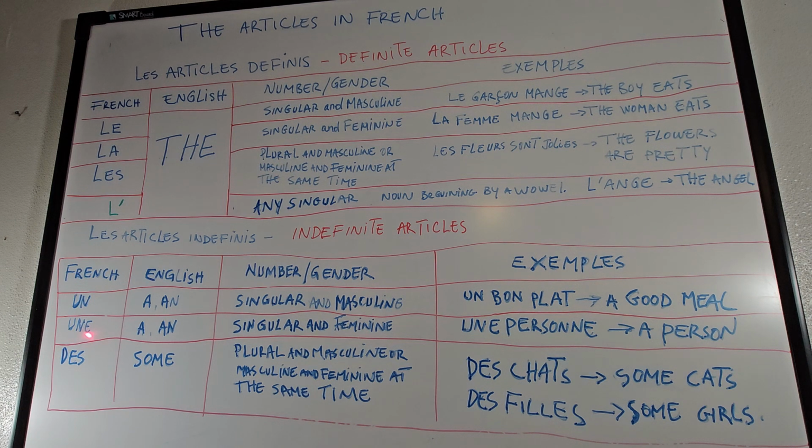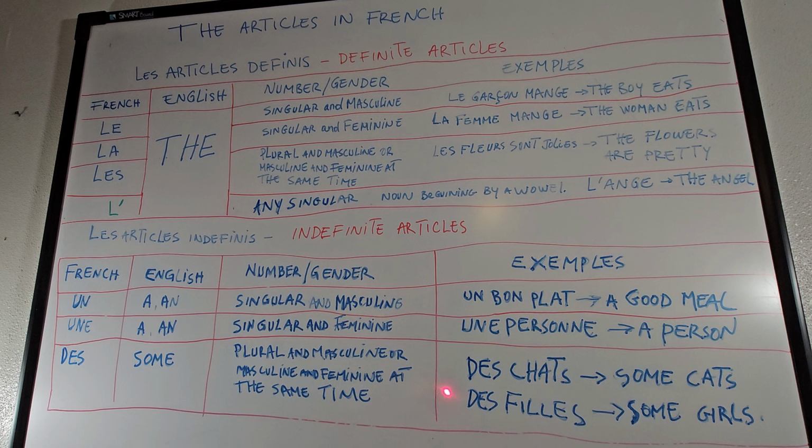It's mute. Here as well, you say des, but you don't pronounce the S at the end. Which means in English, some. It's not specified. So it's plural and masculine, or it can be masculine and feminine at the same time.